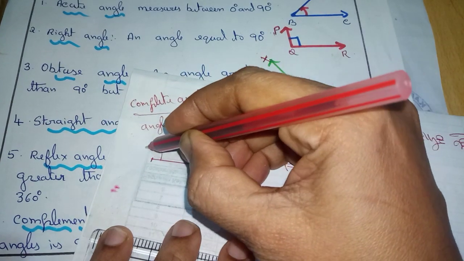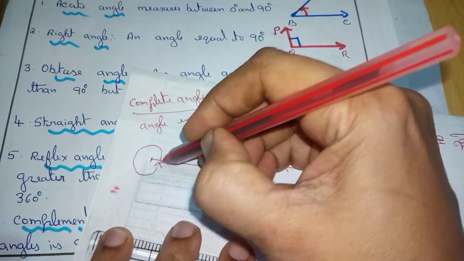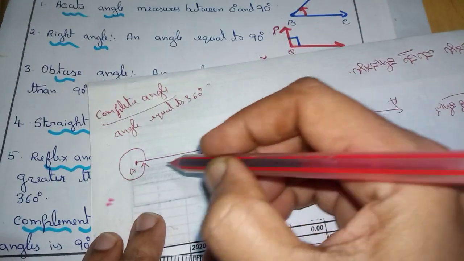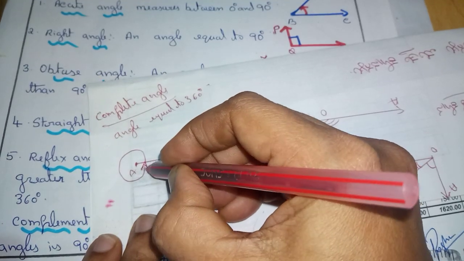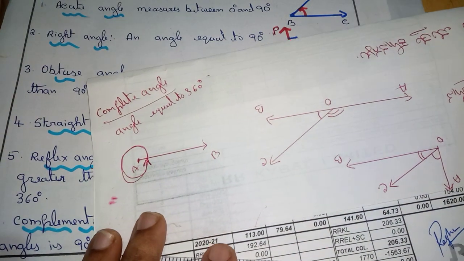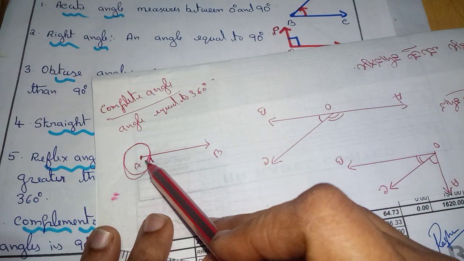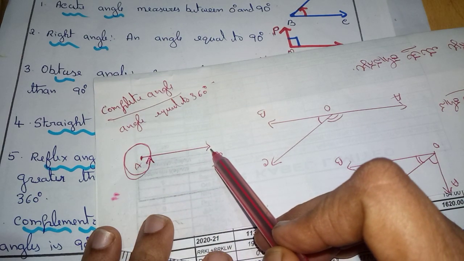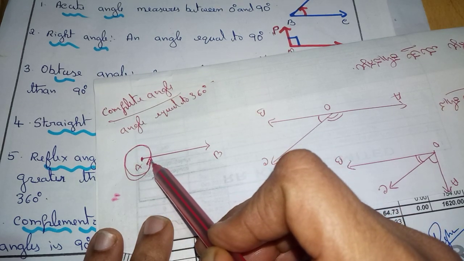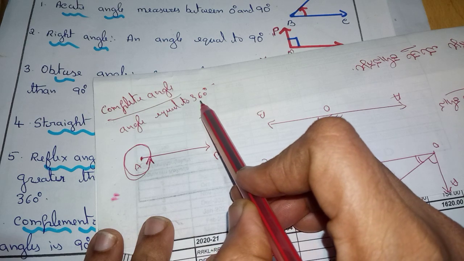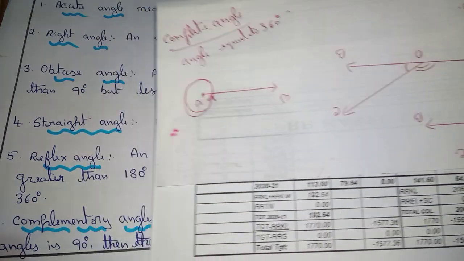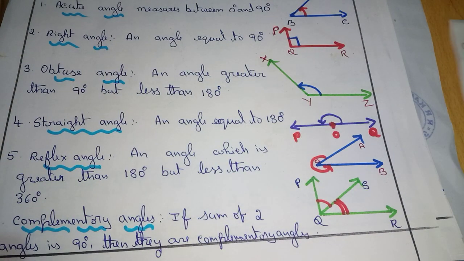Draw a straight line. At its end, show a point A, B, then full angle formed at A outside. Full angle is 360 degree. Understood? A line at one end show the complete angle. This will be equal to 360 degree. At a point, total angle formed is 360 degree.